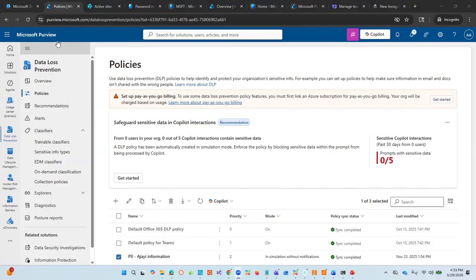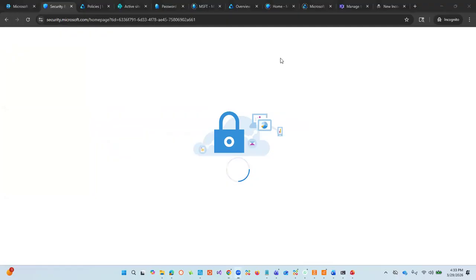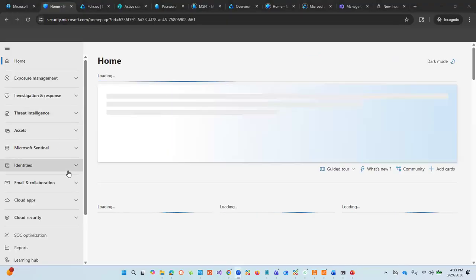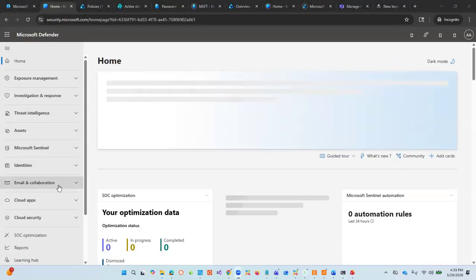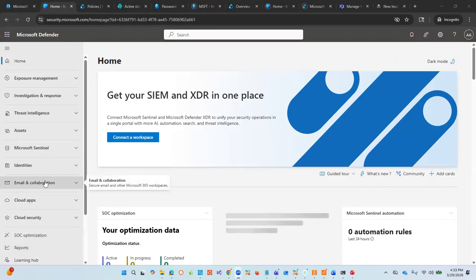The last piece of what we will be looking at today will be the security part of it. On the security, we have a couple of things. At this level, we'll just focus on the email collaborations.